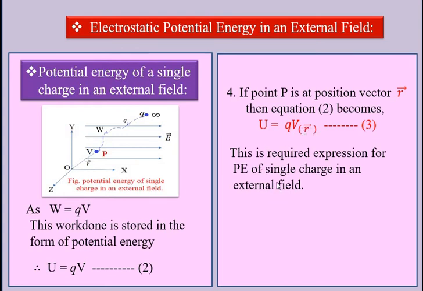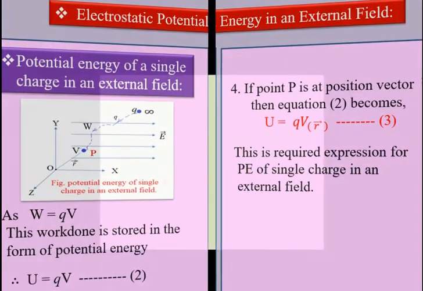This is the required expression for the potential energy of a single charge in an external electric field.